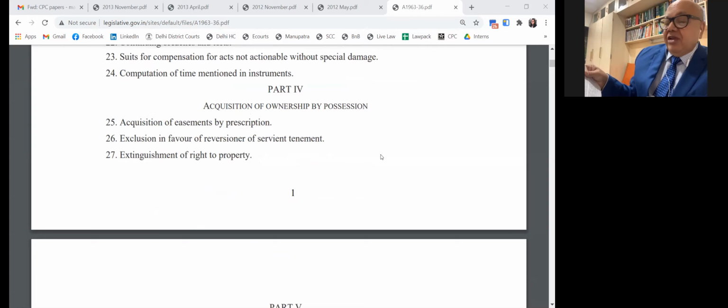When a lease is executed and the time has expired, the property can revert back to the original owner. At what time can the suit be filed? When does the exclusion start? Then Section 27, learned here: the right to file a suit is extinguished if action is not taken within the prescribed period. So you have to mention Sections 12 to 27.